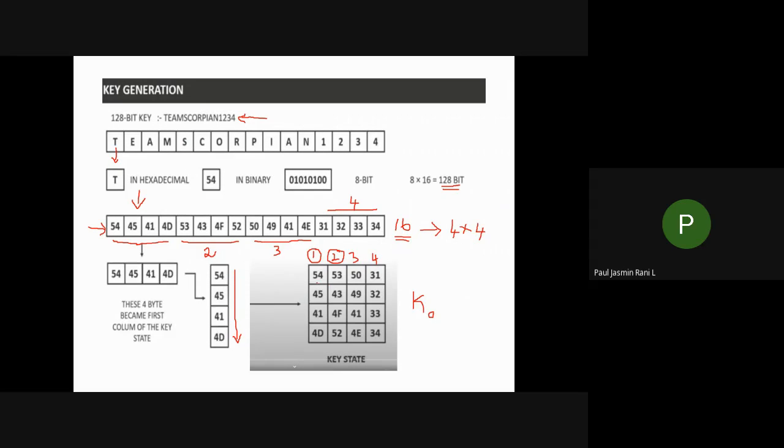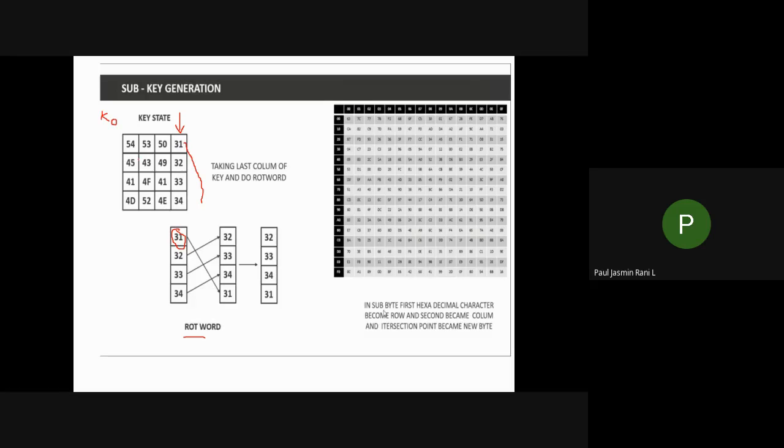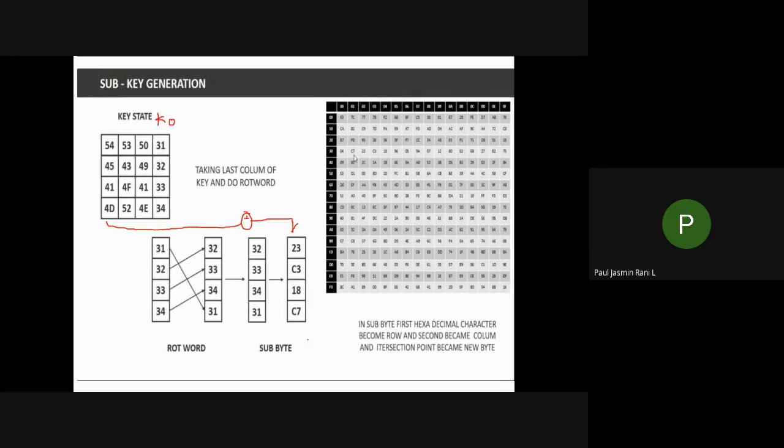From your k naught you have to generate your k1. How will you generate k1? First, consider the last column of your k naught key. Then transform it into values like 32, 31, 34, 31. After transforming, look them up in the table by the corresponding rows and columns, and pick the corresponding values. Then you generate the sub byte. After generating the sub byte, you do an XOR with your k naught in order to generate your k1 key.